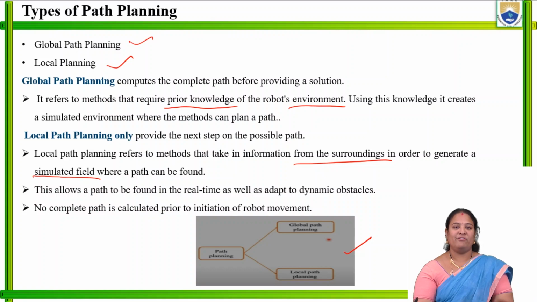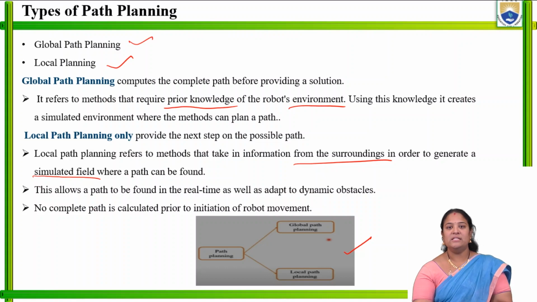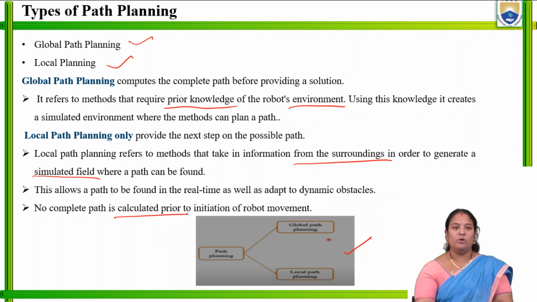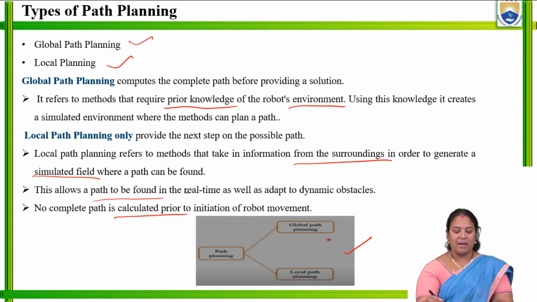That is, when it is moving from the initial position to the final position, it can plan its path accordingly. Whereas in global, the planning should be done beforehand. Here, no complete path is calculated prior to the start of the robot movement. So this particular type of path finding is a real-time application.